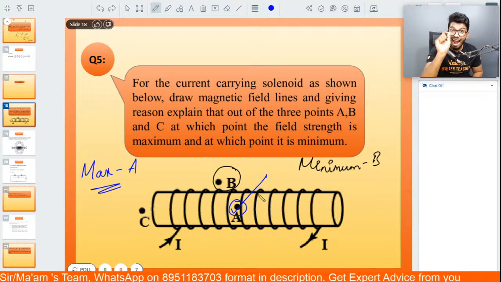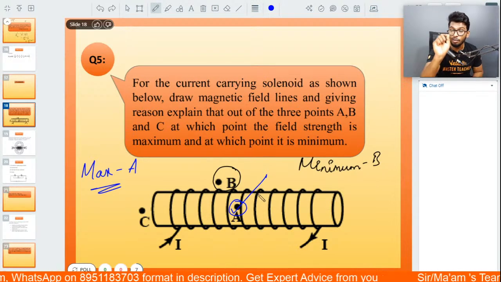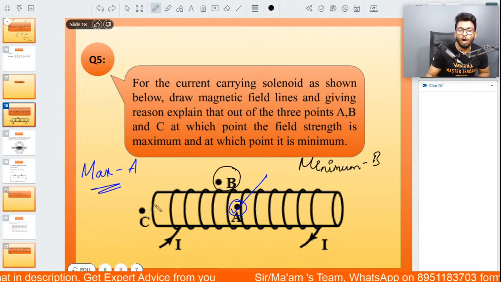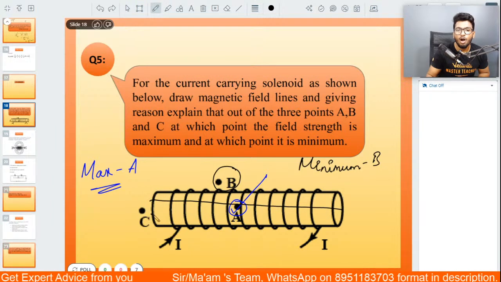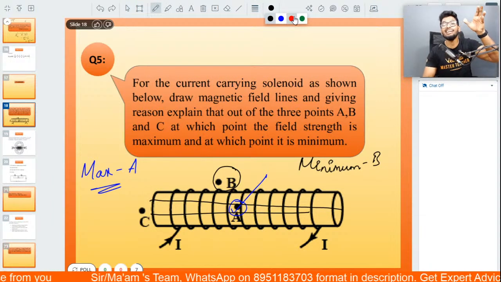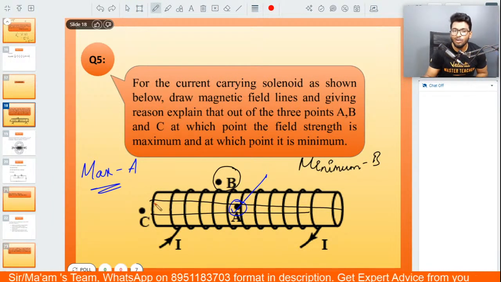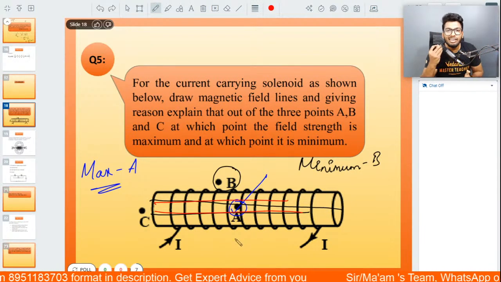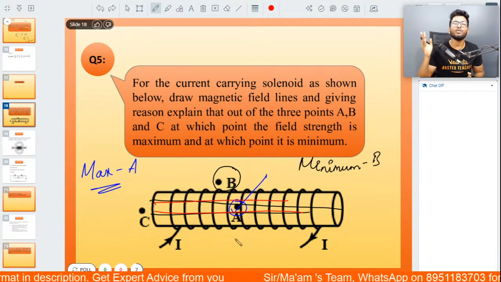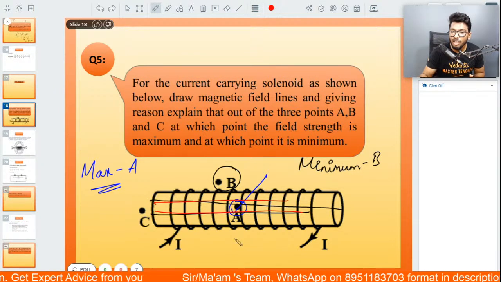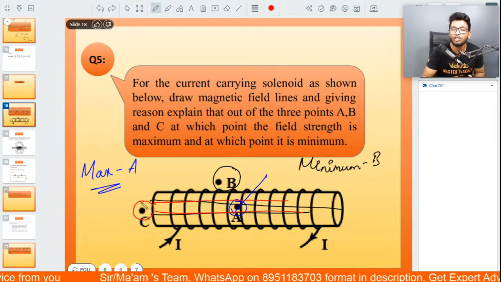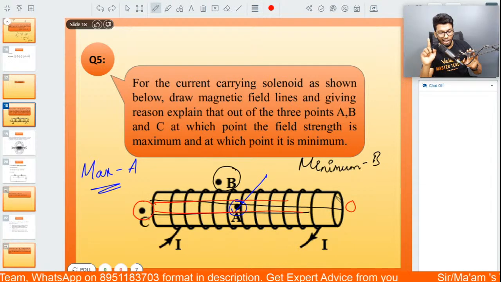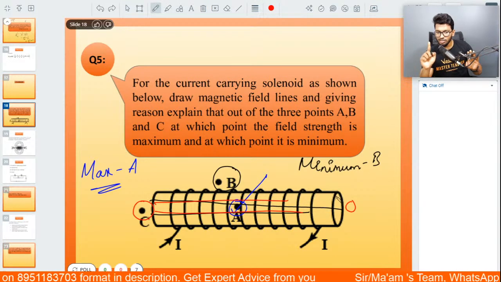But the added point is that, also mention this one more point. Let's say I place a soft iron core inside, or an iron nail inside. If I place an iron nail or an iron core inside, then I can't experience the magnetic field anymore. So at that time, I can say that the magnetic field is stronger near the poles. Are you able to understand this?